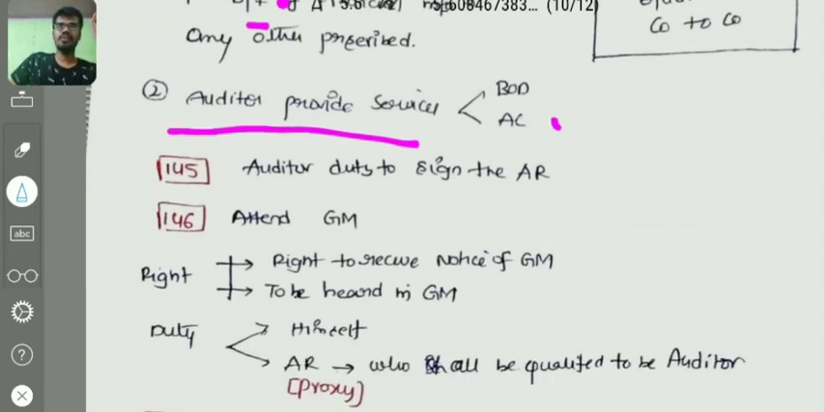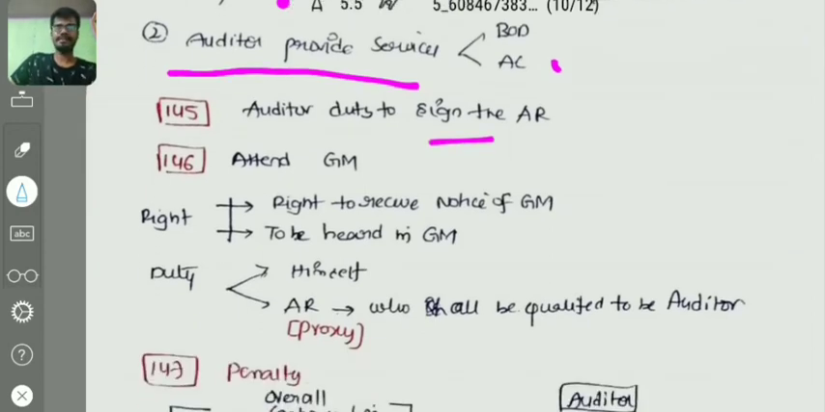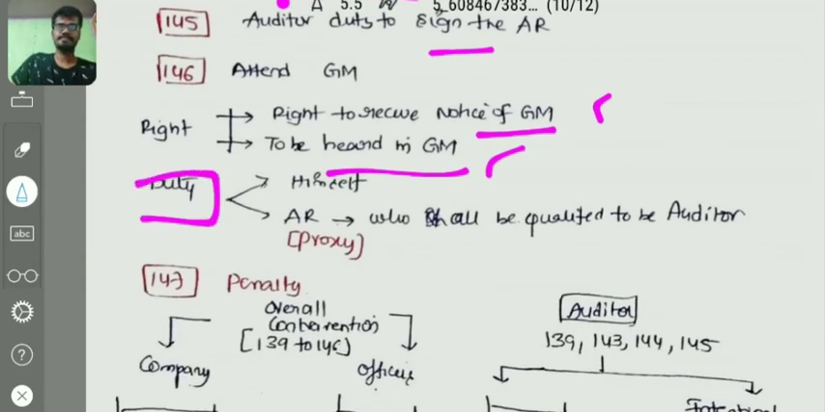And coming to the next section, that is 145, auditor's duty to sign the report. Who will sign the report? The auditor only signs. And coming to 146: right to attend the AGM, the right to receive notice of the AGM, and the right to be heard in the AGM. The auditor has the right to receive the notice, the right to receive any other communications relating to that general meeting, and the right to be heard in the general meeting. And the next point is duty.